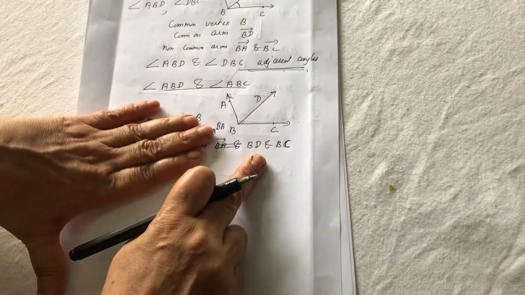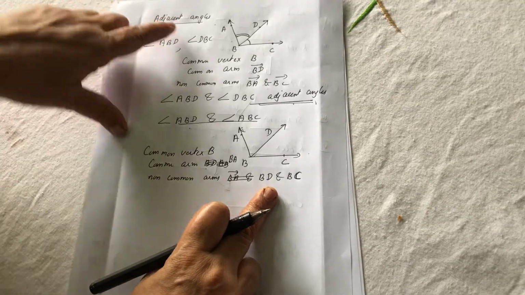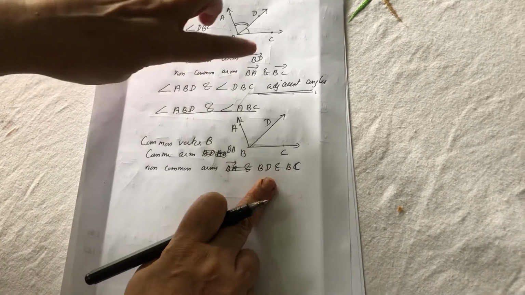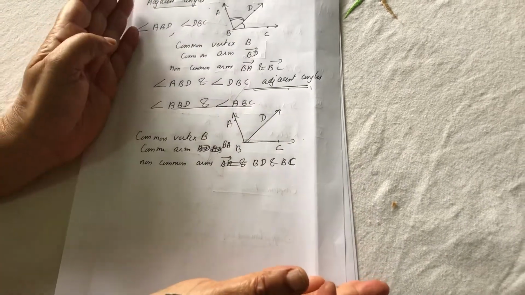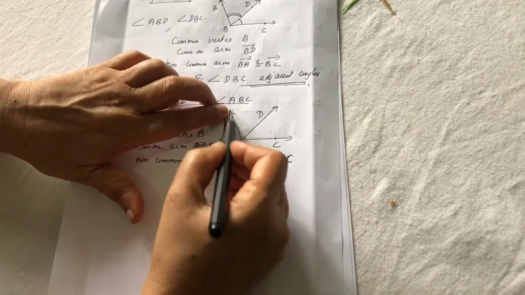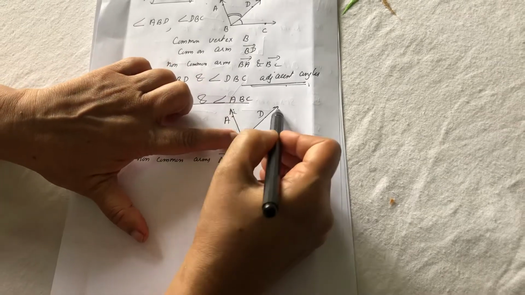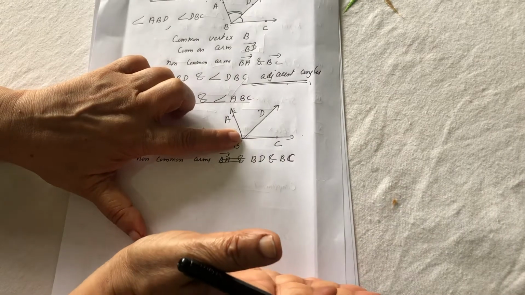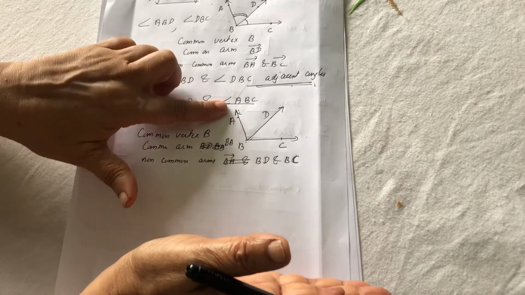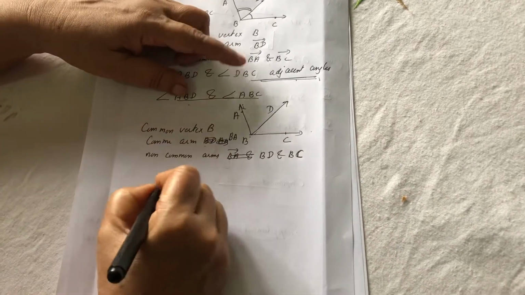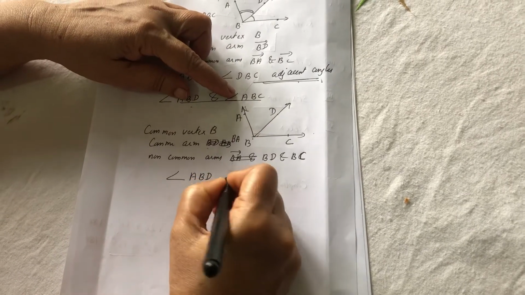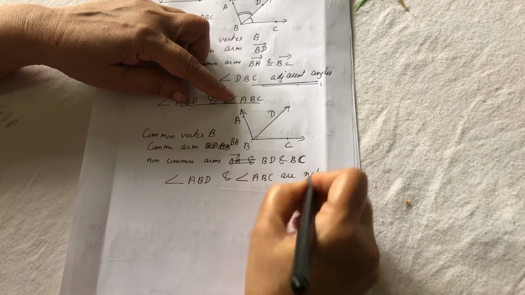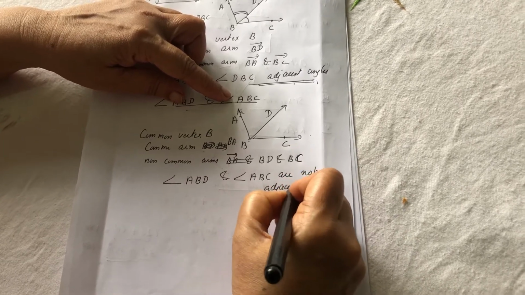Which are the three conditions of an adjacent angle? It should have a common vertex, a common arm, and non-common arms on different sides of the common arm. Here, this is the common arm BA, and BD and BC are the non-common arms. They are coming on the same side of the common arm. Therefore, these two angles ABD and ABC are not adjacent angles.